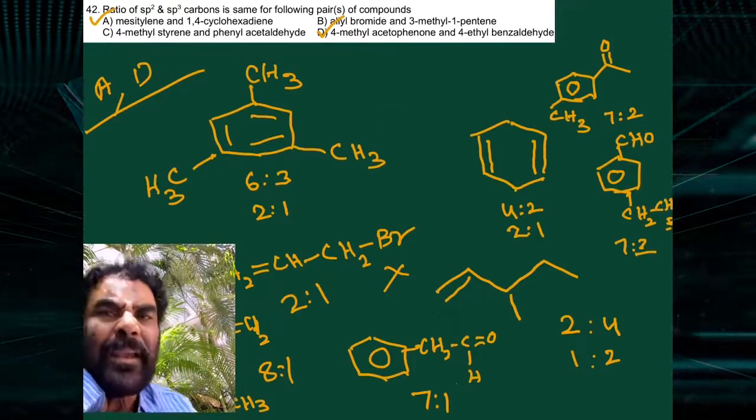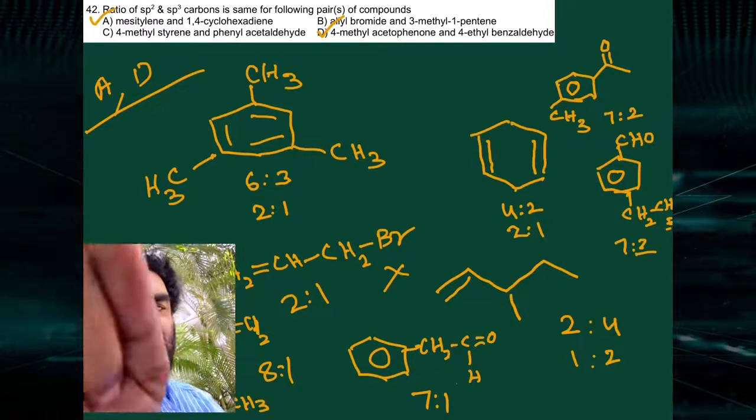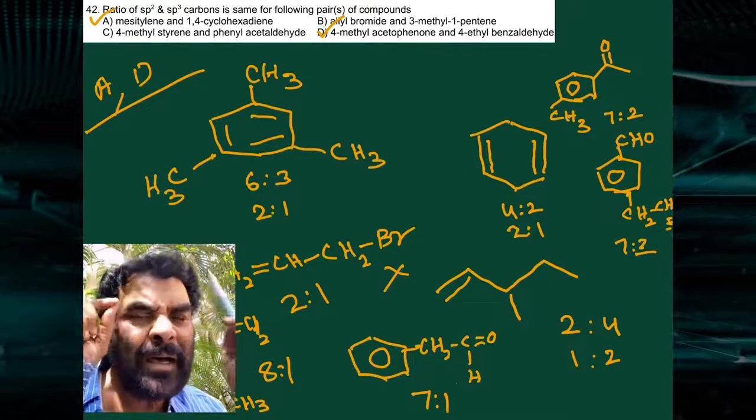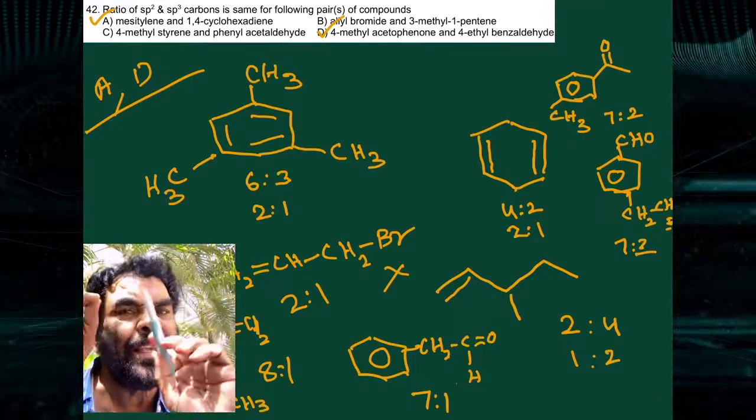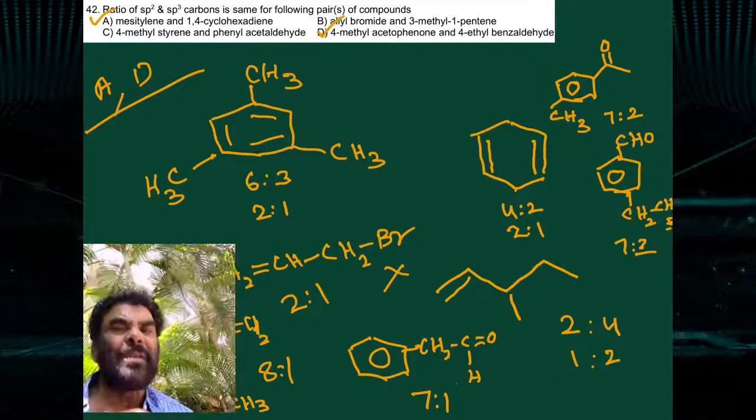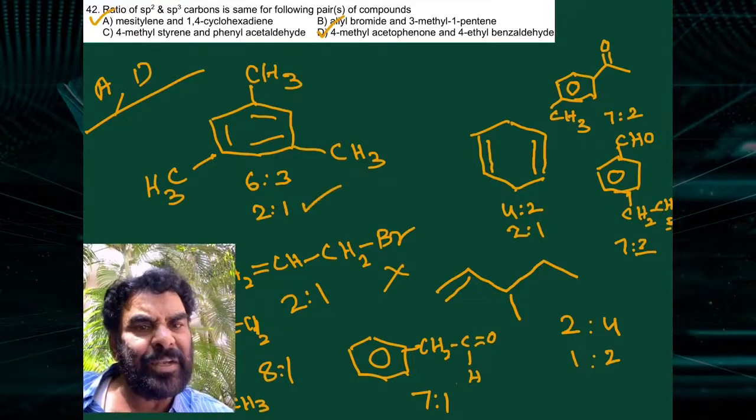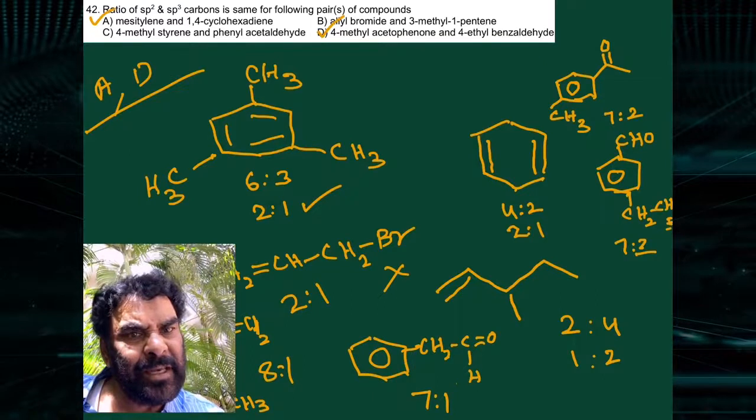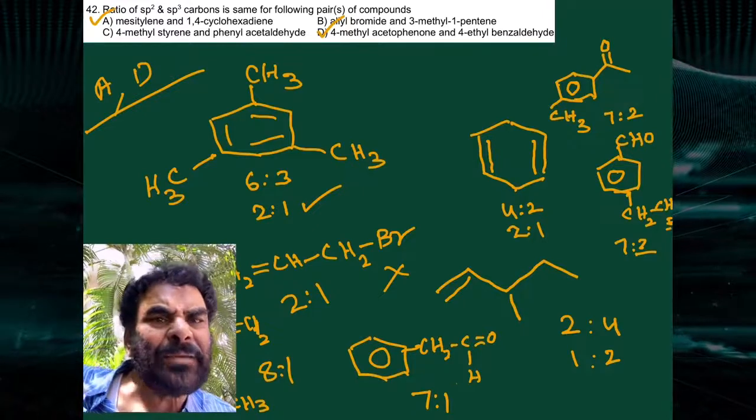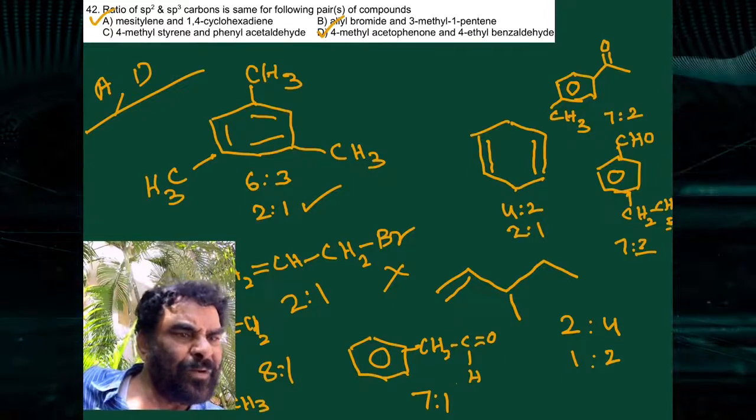Is the ratio of sp2 to sp3 carbons the same for the pair of compounds? In each option two compounds are given, and we have to find the ratio of sp2 to sp3 carbons in each compound, and the pair should have the same ratio. Mesitylene is 6:3, a 2:1 ratio of sp2 to sp3 carbons. The next one is 1,4-cyclohexadiene. This is 4:2, 2:1.